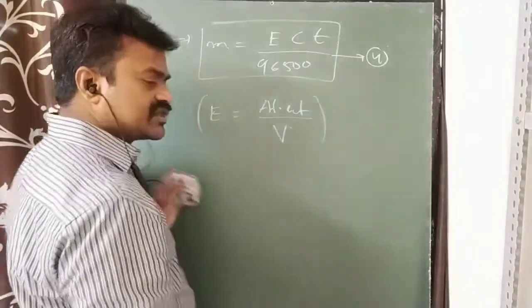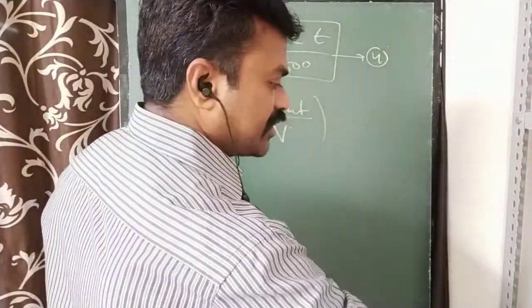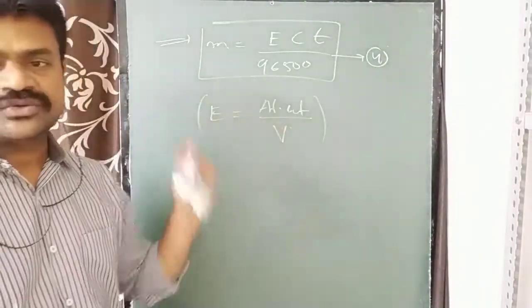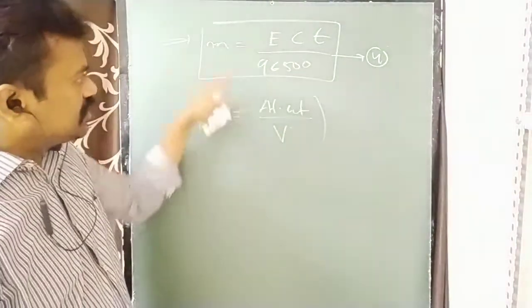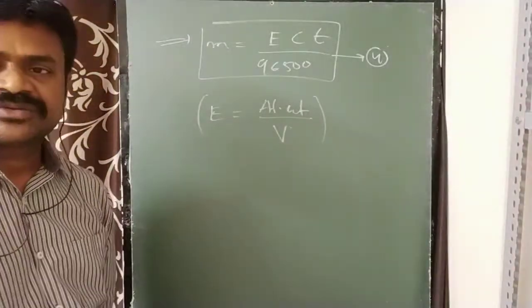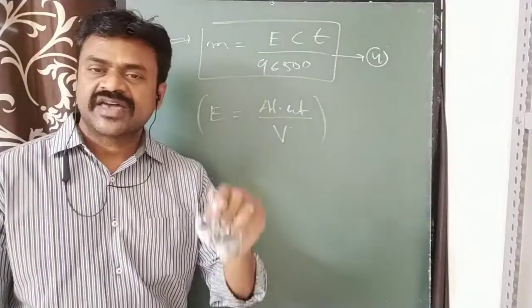You can use this formula, atomic weight of the element by valency. So to find out E, the atomic weight by valency formula also we can use. This is Faraday's first law.